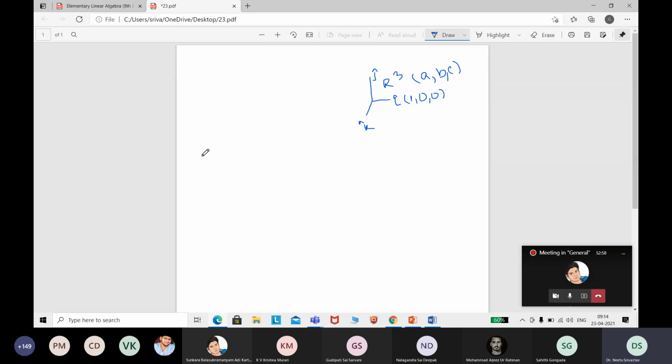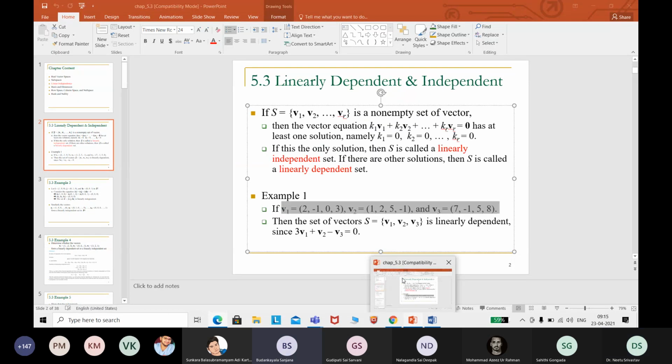So now I have a vector k1 into what vector? Plus k2, convert this combination into the system of equations. k2 into what? 1, 2, 5, -1.